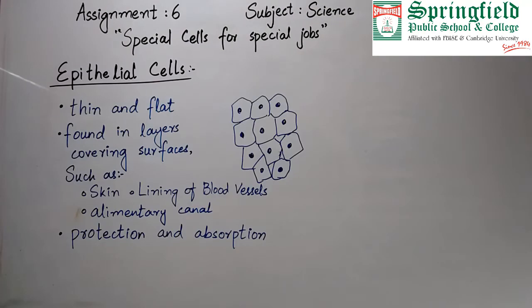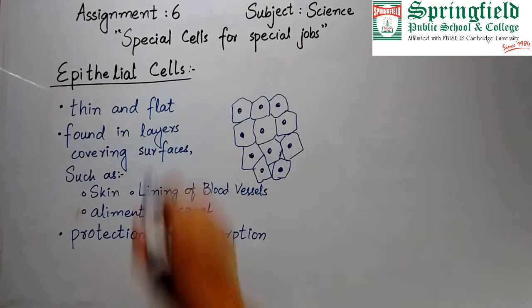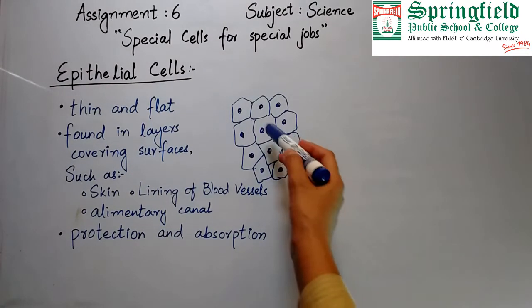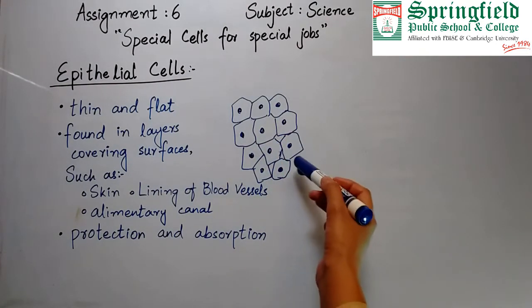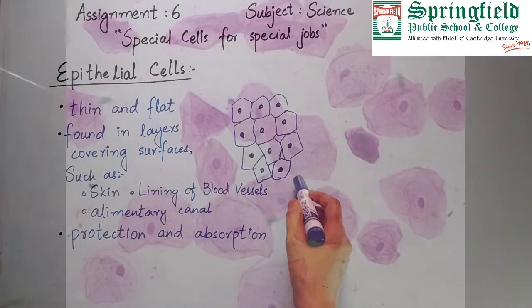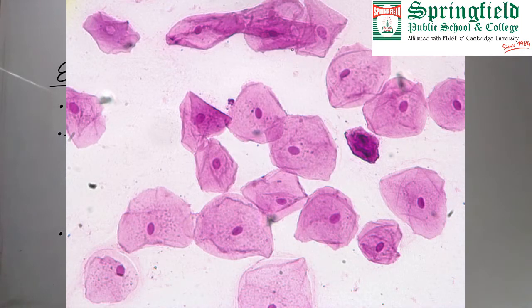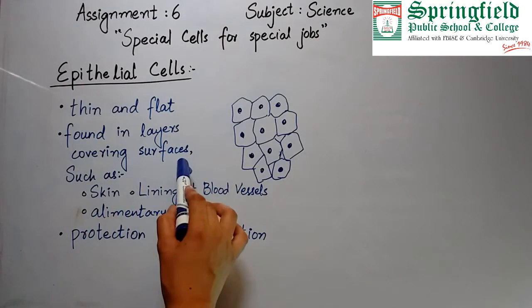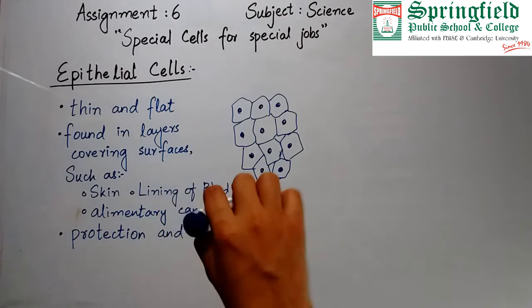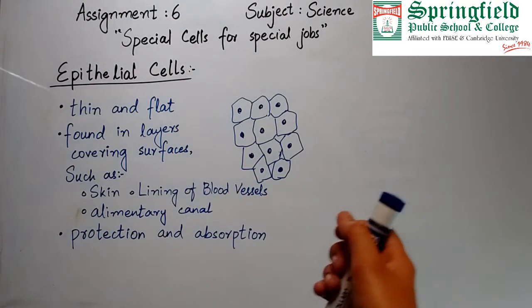The next type of special cells is epithelial cells. These are differently shaped cells which are closely packed together and they form the coverings. These are thin and flat cells as you can see in the diagram. They are found in layers which are covering the surfaces such as the skin. The skin is the covering of your body.